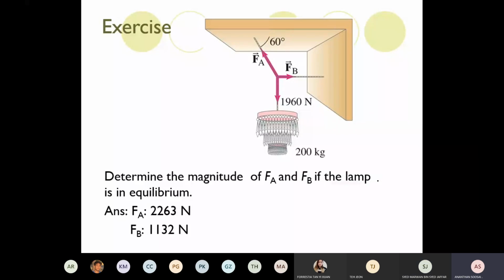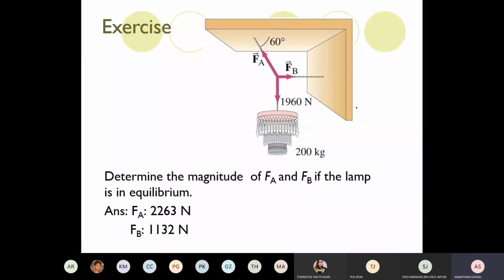Okay, now your turn. Please get the working for this question, the diagram. And so you should find the FA and FB. Okay, class, get me the working. Get me two equations. Find the FA and FB if the light is in equilibrium.